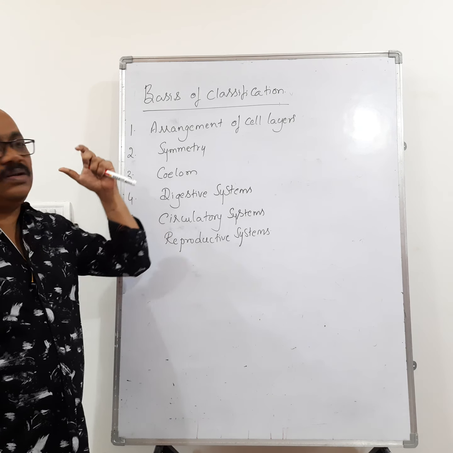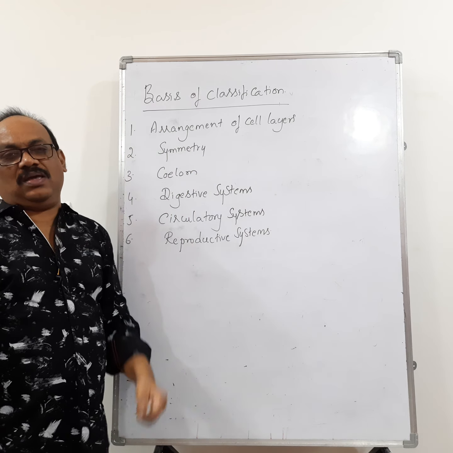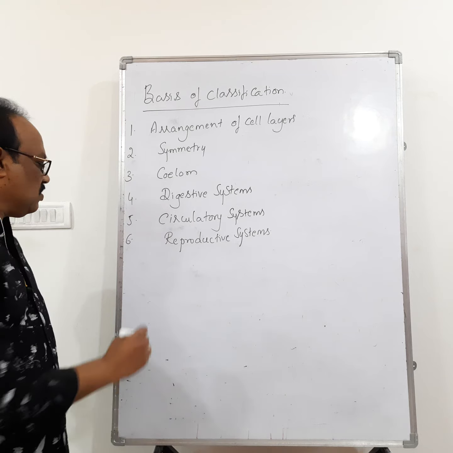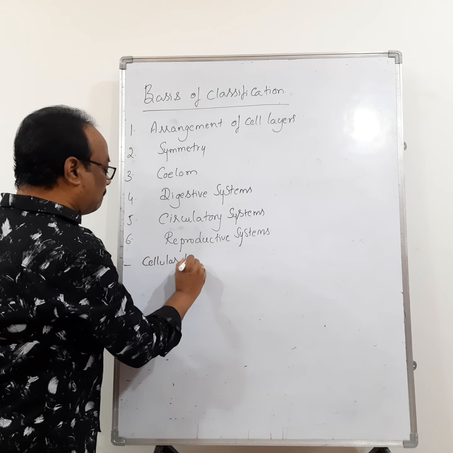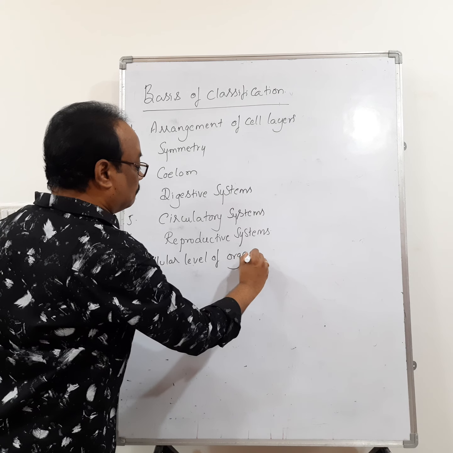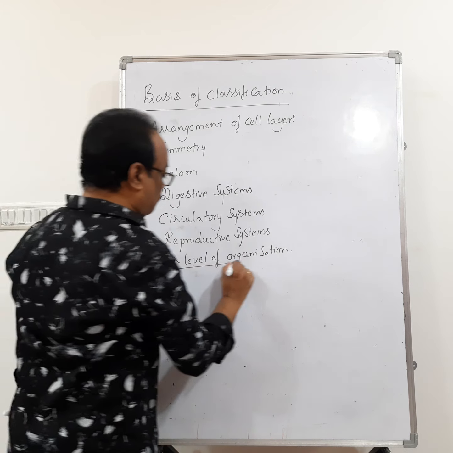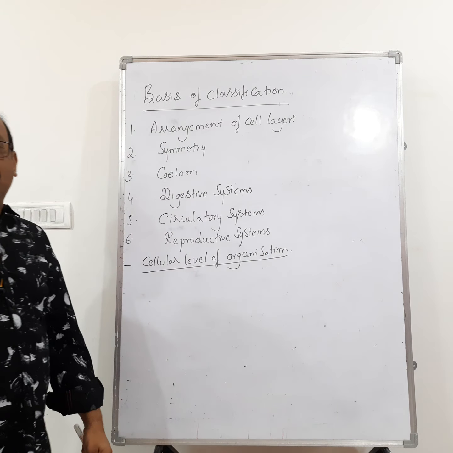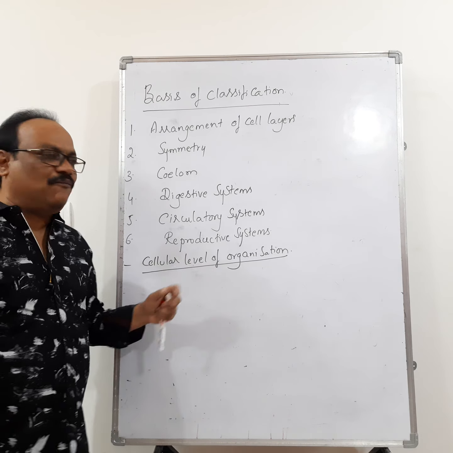Let us see the first one, how the animals are classified on the basis of cell layers. The first one is cellular level of organization. It is the lowest level of organization.